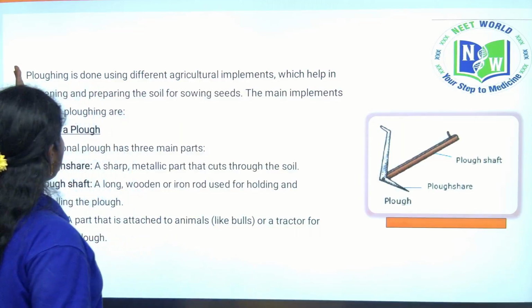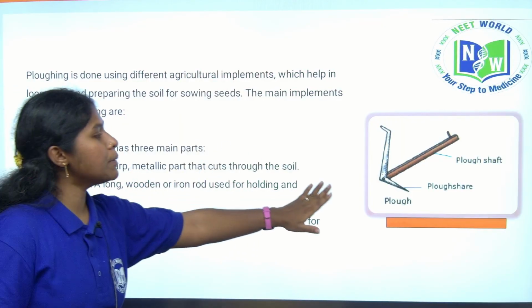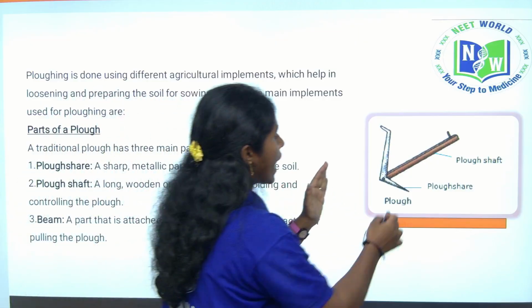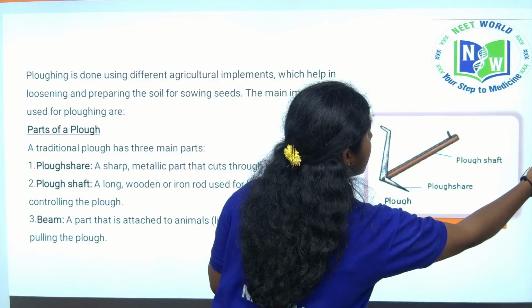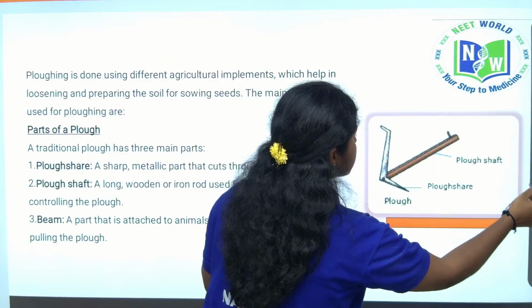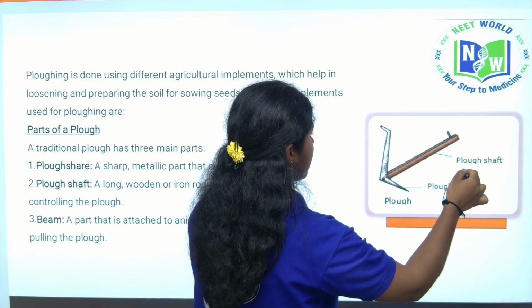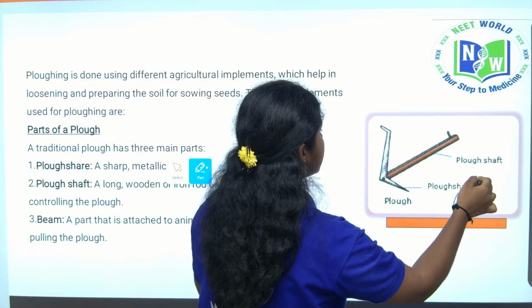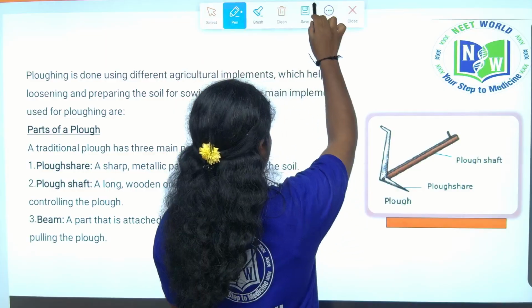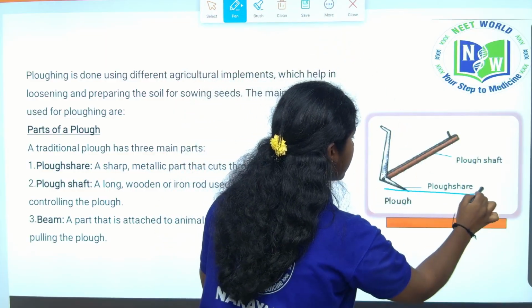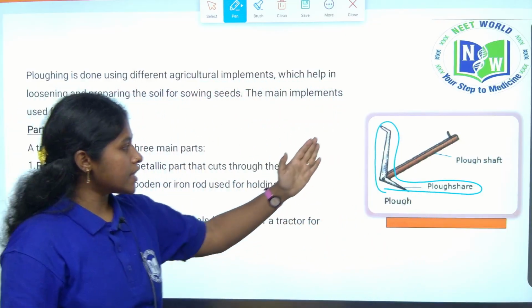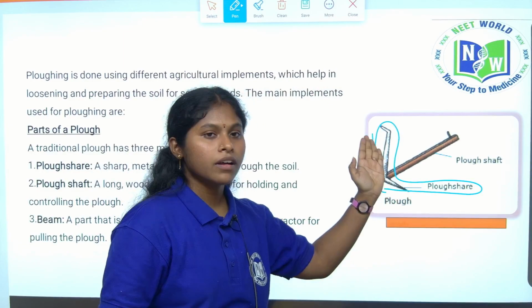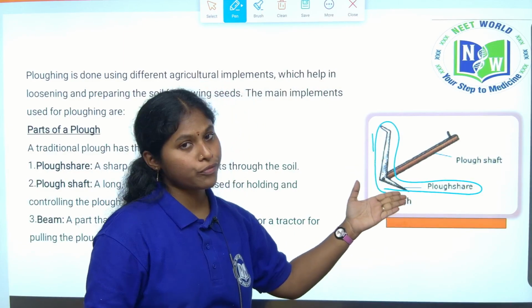See, it is the implement called plow. The plow has a triangular strip, which we call the plowshare. It only helps to dig the soil. See, this is the plowshare. It is a triangular strip, either made of iron or wood.